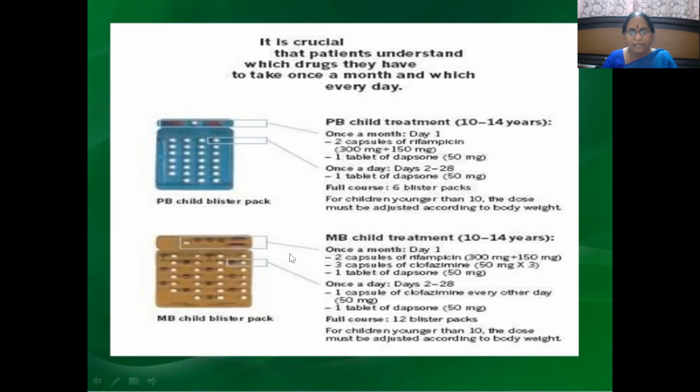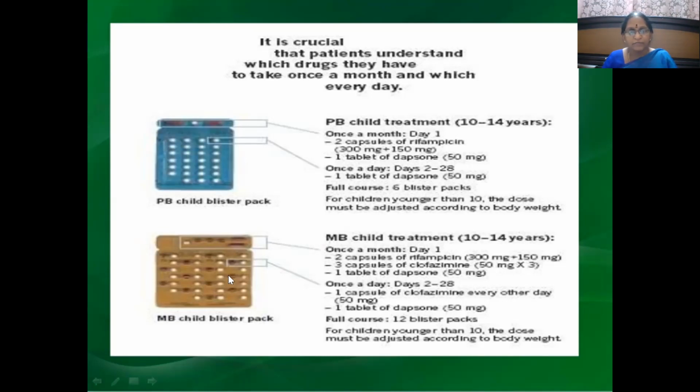Then multibacillary leprosy, once a month, day 1, 2 capsules of rifampicin, that is 300 plus 150, 450 total. Then 1 tablet of dapsone, that we know is 50 mg. Then clofazimine is 50 mg, 3 tablets. These are 3 small brown tablets. Each capsule consists of clofazimine 50 mg, so total 150 mg, half of the adult dose.